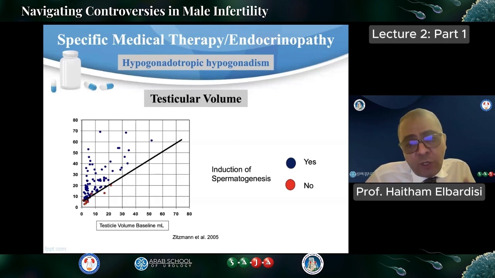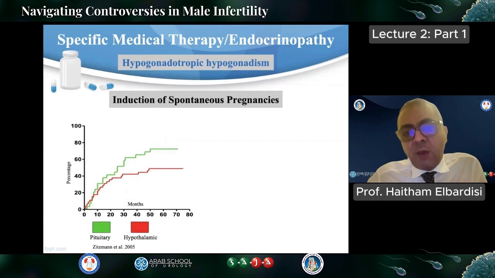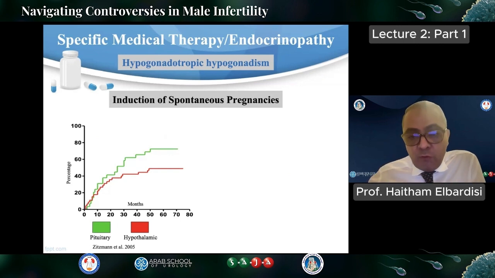It is very important to observe the testicular size in these patients. Initially you measure the testicular size and document it, and then follow up after treatment, because this is considered one of the main prognostic factors. It can tell you that the patient is responding very well to the treatment if the testicular volume is improving. So this is one of the important things.